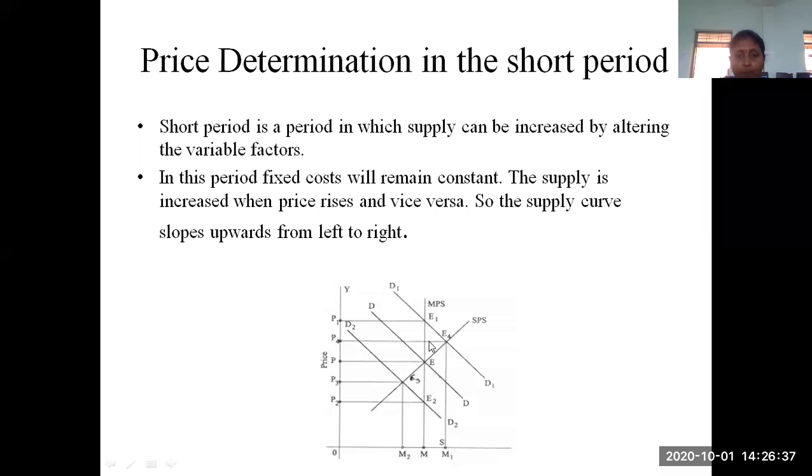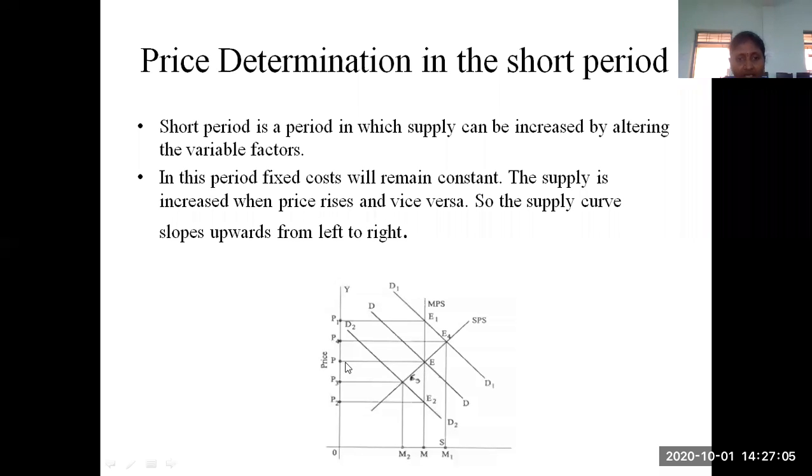Whenever the demand curve intersects the short period supply curve, this is the DD line. It intersects at this point, which is called E. When you project this point onto the y-axis, the price is P. So what is the original price here? OP. What is the original quantity offered? It is OM. Observe these lines. The original quantity offered is OM.